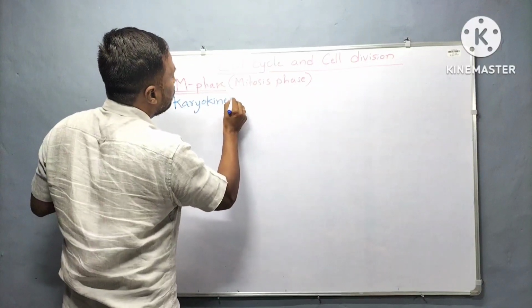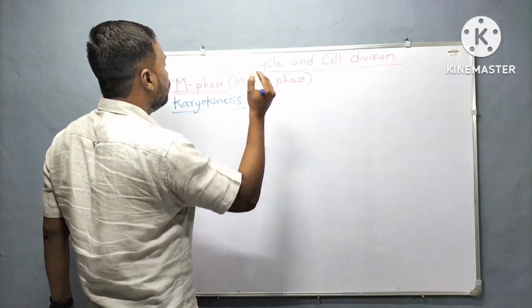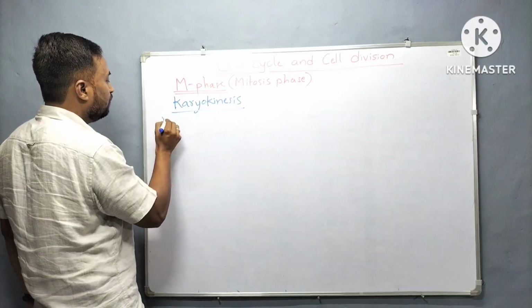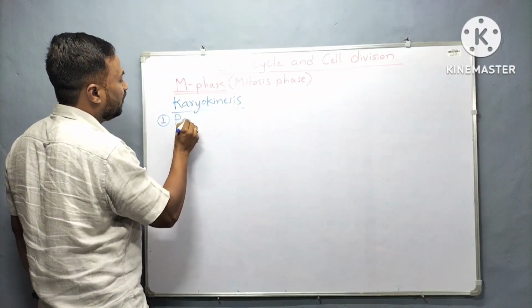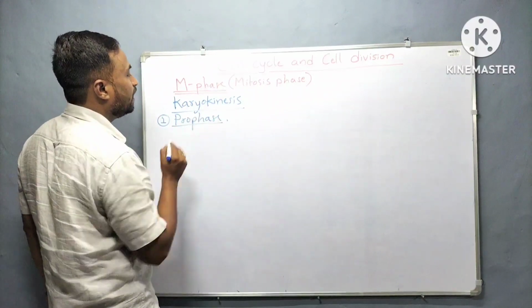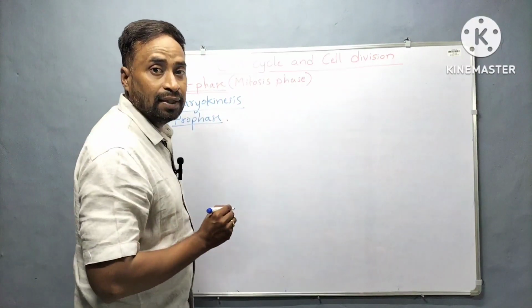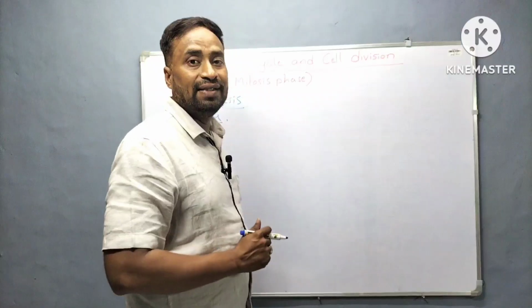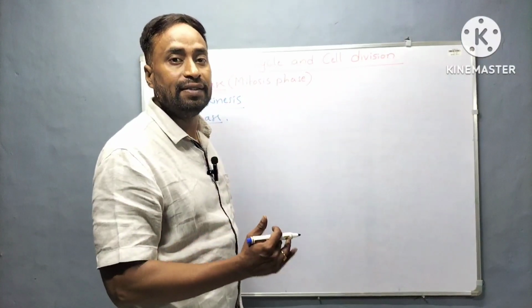Karyokinesis is further divided into four phases. Among them, the first phase is prophase. Second phase is metaphase. Then third phase is anaphase, and last phase is telophase.